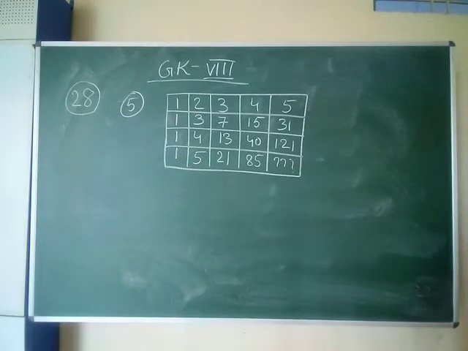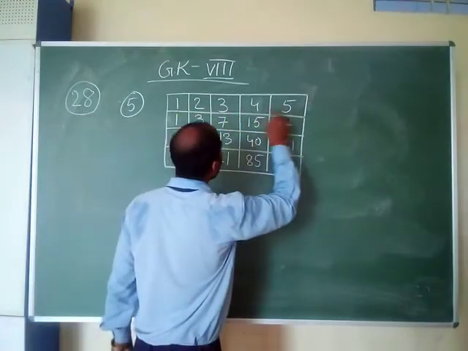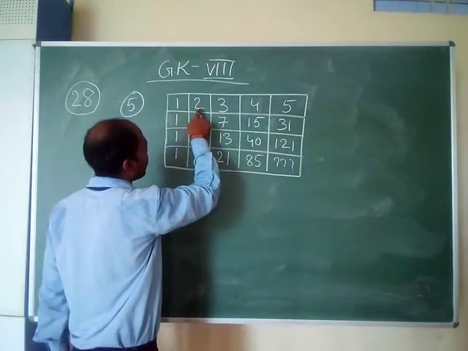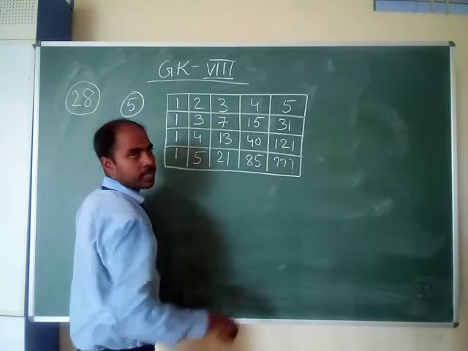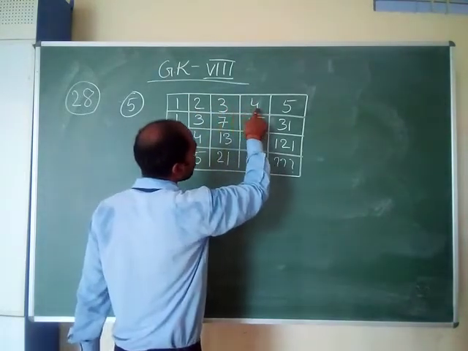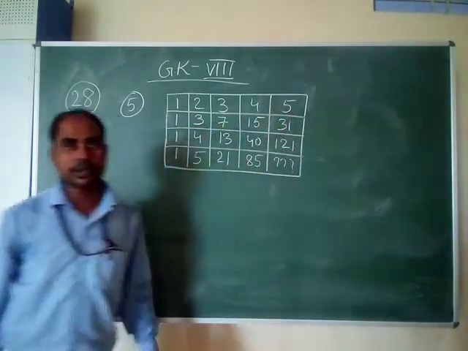What is the number? The trick is very simple. If you see the top part, 1 into 1 plus 1 is 2, 2 into 1 plus 1 is 3, 3 into 1 plus 1 is 4, 4 into 1 plus 1 is 5.